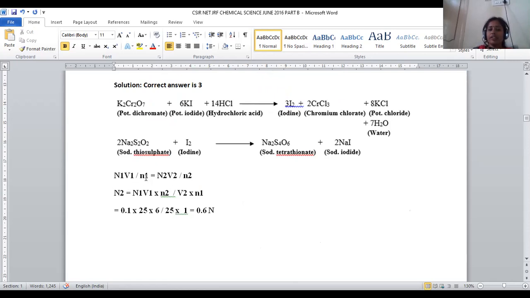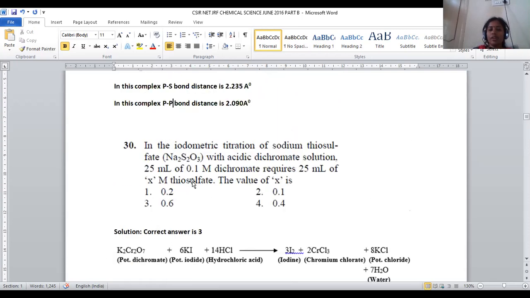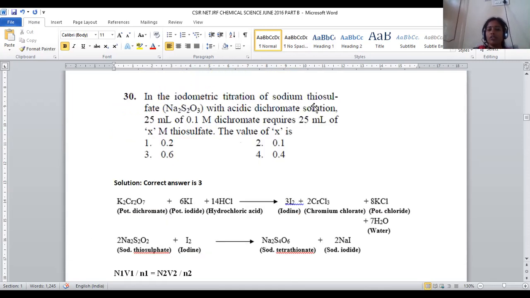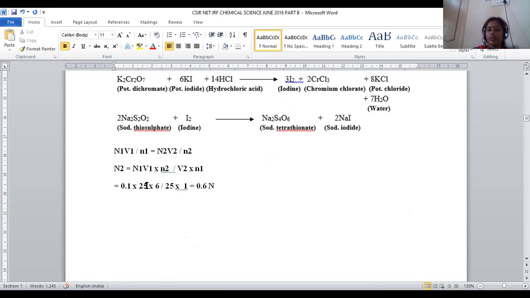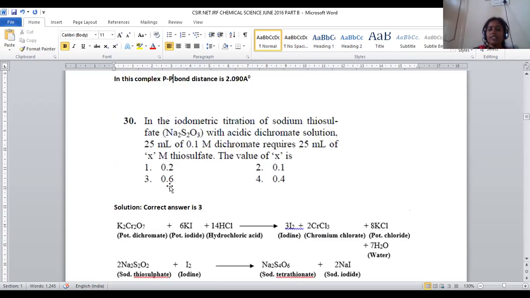Capital N denotes normality, small n denotes the valency, right? So N2 is equal to N1 V1 n2 by V2 into n1. N1 is the normality of the solution we are taking, that is the dichromate. If we assume the left hand terms belong to dichromate, the right hand terms belong to sodium thiosulfate. So N1 becomes the normality of dichromate, that is 0.1, and V1 stands for the volume of dichromate solution, 25 ml, by its valency. This potassium dichromate is transferring 6 electrons in the system.